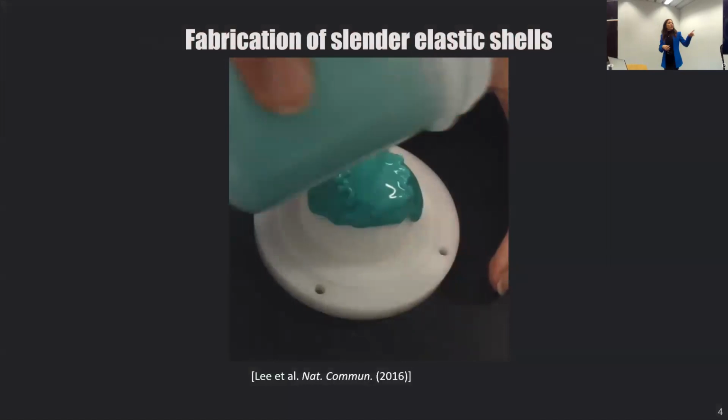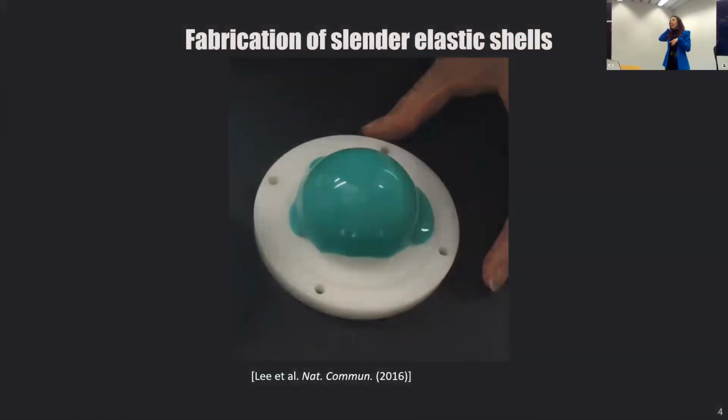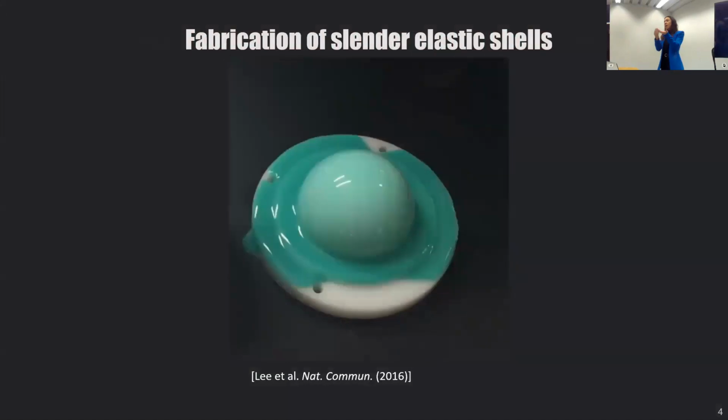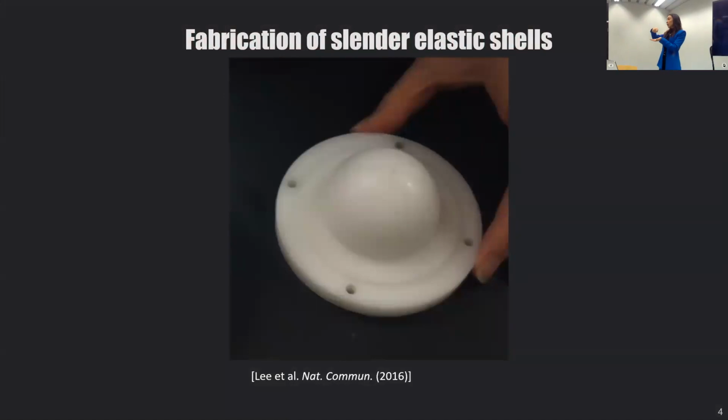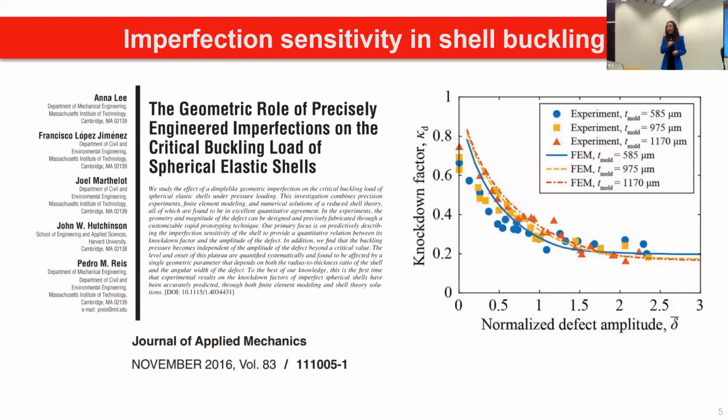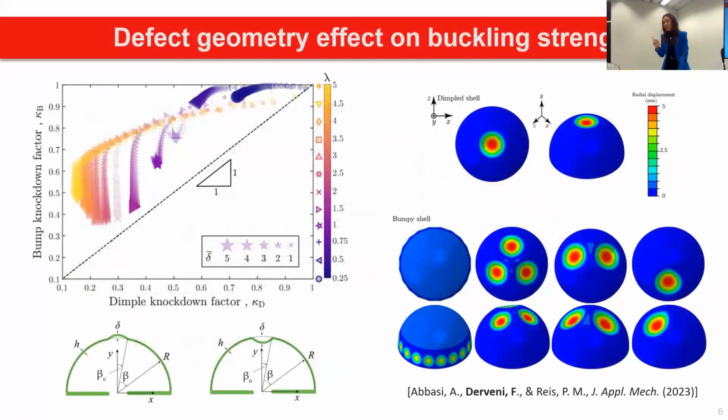Now, in our lab, a little bit of literature review, Anna has developed this fabrication technique where we have a mold to create hemispherical shells by pouring polymer into it. After 20 minutes of curing, we are able to obtain a shell that is quite homogeneous in thickness. A follow-up study from Anna and the group showed that they are also able to fabricate shells with one very well-defined imperfection at the pole, both experimentally and in finite element modeling. And there are a lot of works focusing on shells with one imperfection.